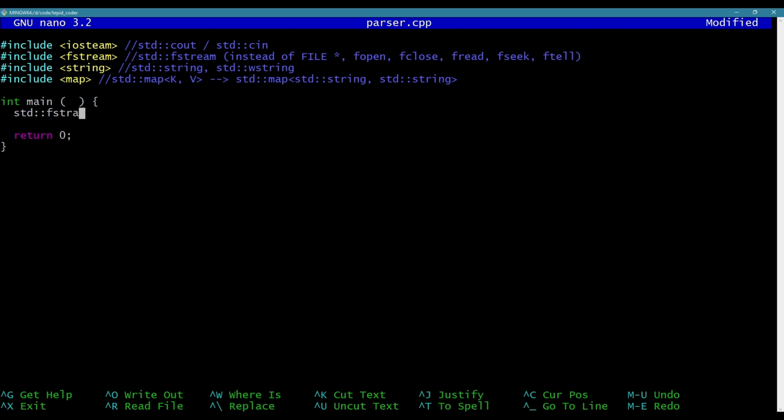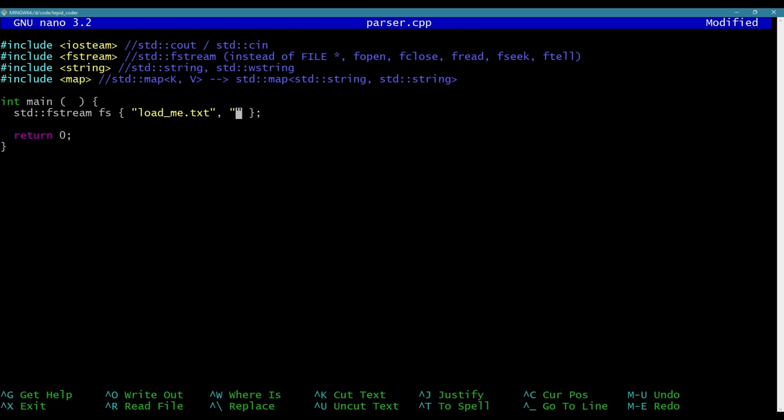So first thing I want to do here is open a file. So we do it with what's called a file stream. And in the file stream, you can pass to the constructor, because it's an object, the file you want to load. It's going to be called loadme.txt. I've already copied this in for my previous example.